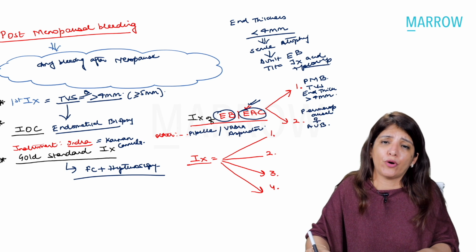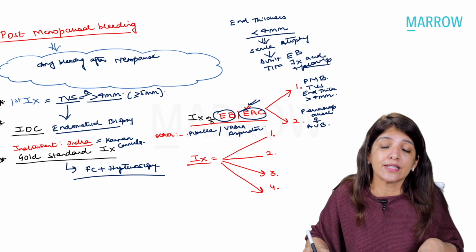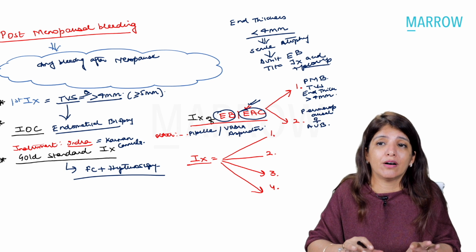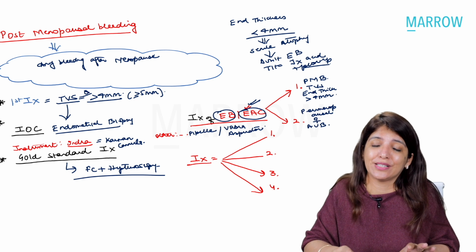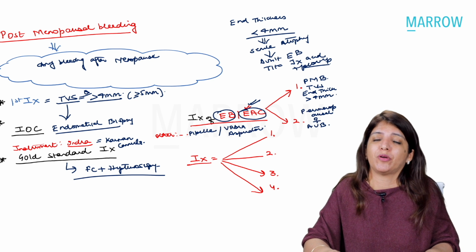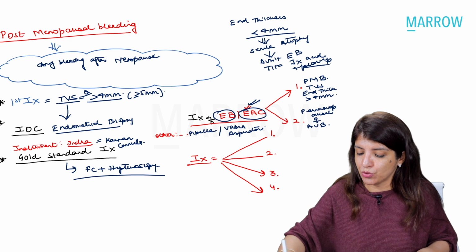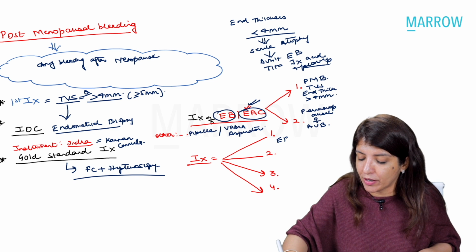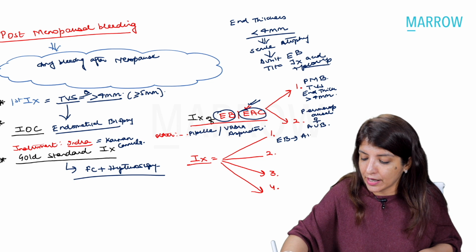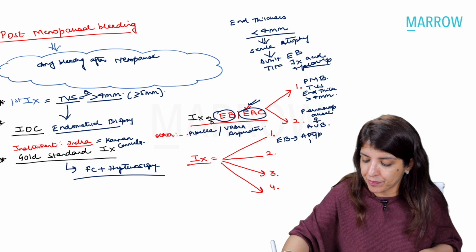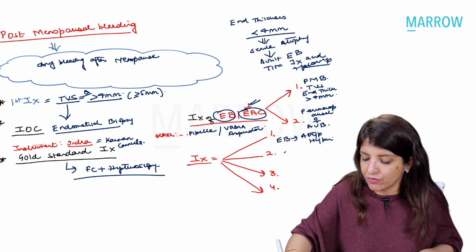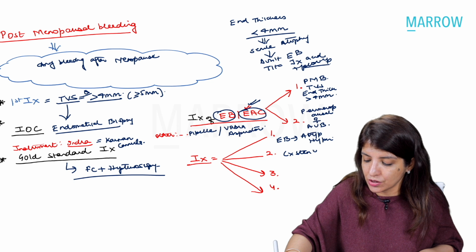Very, very important point on which I say, they always have affinity towards this question, you can say. They keep on asking questions on endometrial biopsy and fractional curettage. So the indications for doing fractional curettage are if on endometrial biopsy you get atypical hyperplasia. Number 2, if there is cervical stenosis.